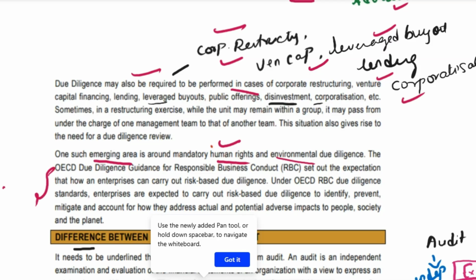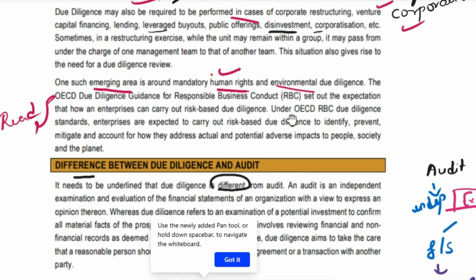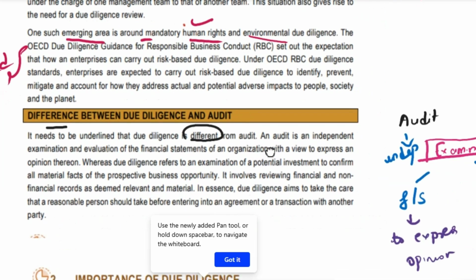Just read this once. Remember the emerging area, which is mandatory: the emerging area is around mandatory human rights and environmental due diligence. This is an emerging area.